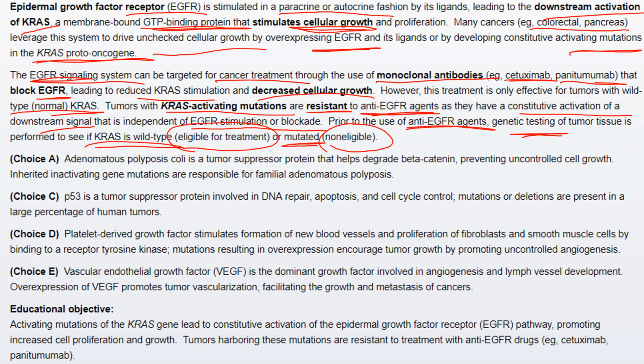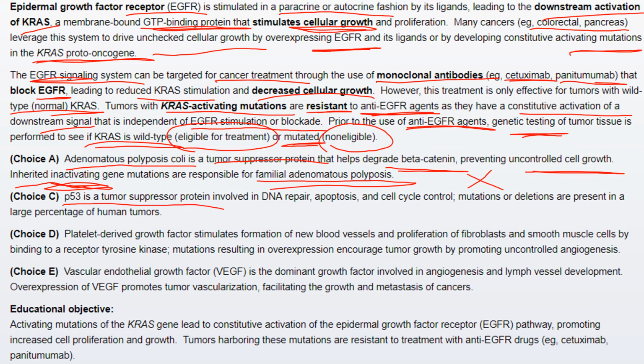The other options are incorrect, as I told you, adenomatous polyposis coli is a tumor suppressor protein and it helps to degrade beta-catenin, preventing uncontrolled cell growth. If there is an inherited inactivating mutation of such a gene, then it will lead to familial adenomatous polyposis. But the case here is for an activating mutation, so this is not the answer.